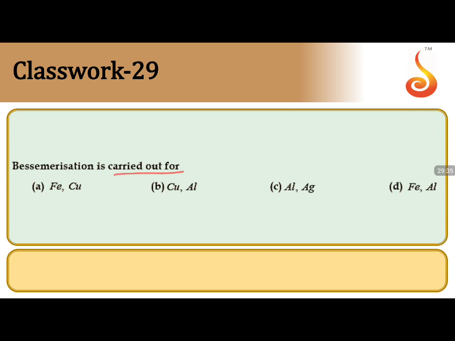Aluminum or any s-block element oxide cannot be reduced by carbon. Aluminum is a part of these options, so they cannot happen. The only option left is option A.